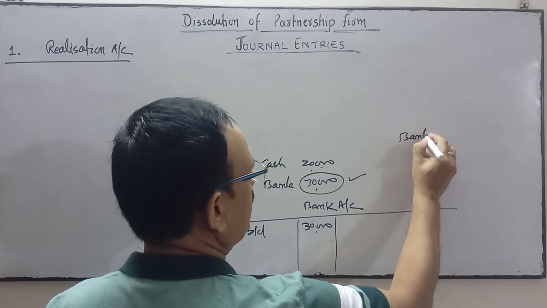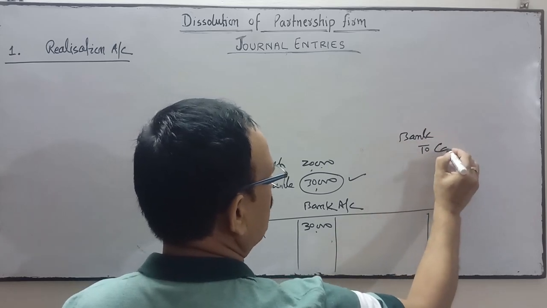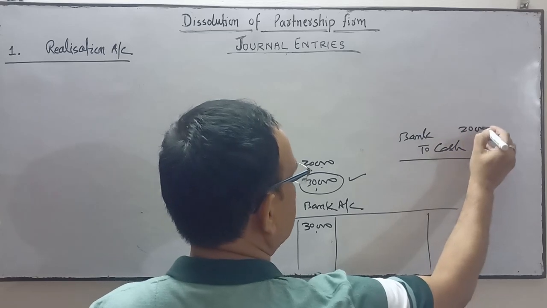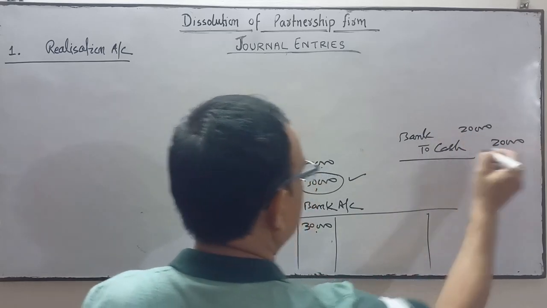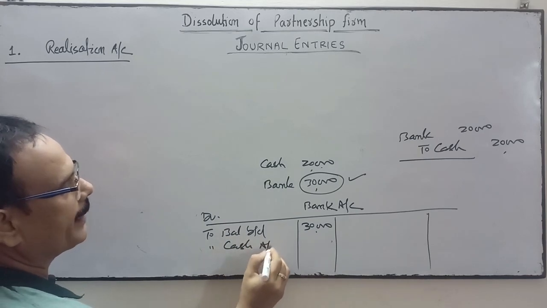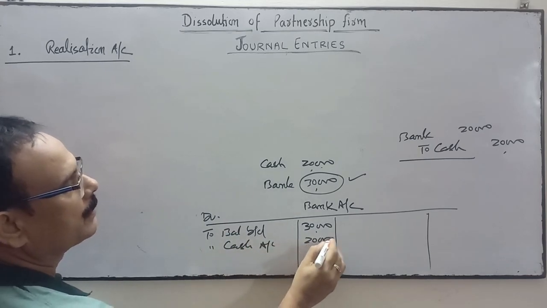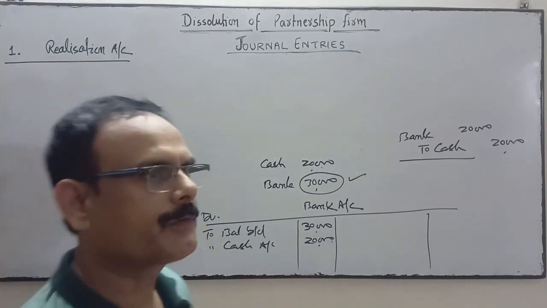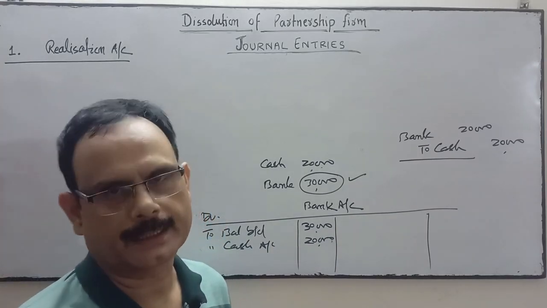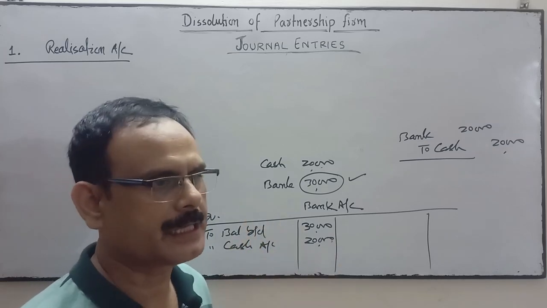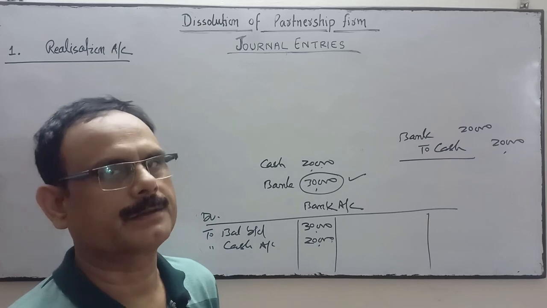The entry will be bank account debit to cash account 20,000. So this entry will be posted on the credit side to cash account 20,000. We will operate either the cash ledger or the bank ledger, but only one ledger will be operated by us, for our convenience.